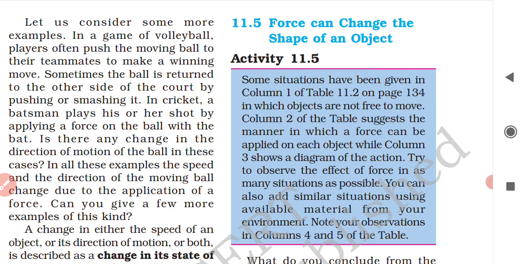Then the ball will go at a very high speed. Okay, the ball will move with a very high speed towards the boundary. Okay, that means the speed of the ball is increased in that case. Okay, and the direction of the ball is also changed in this case.